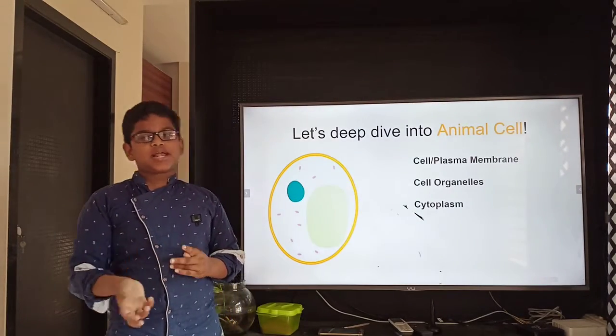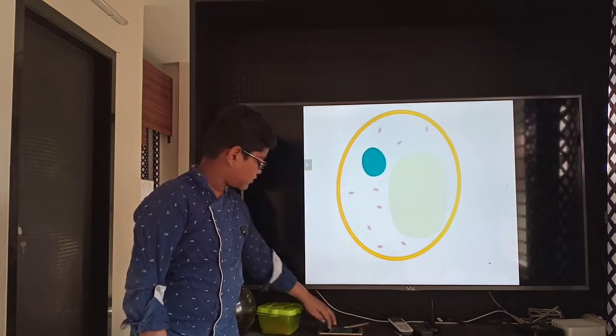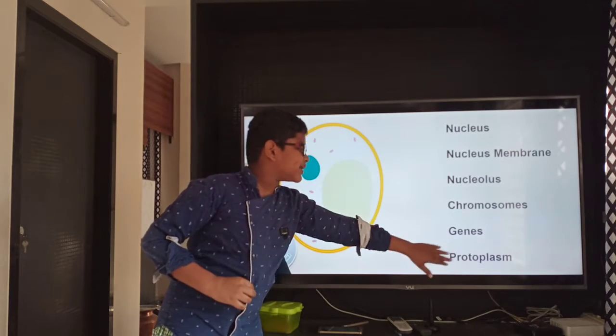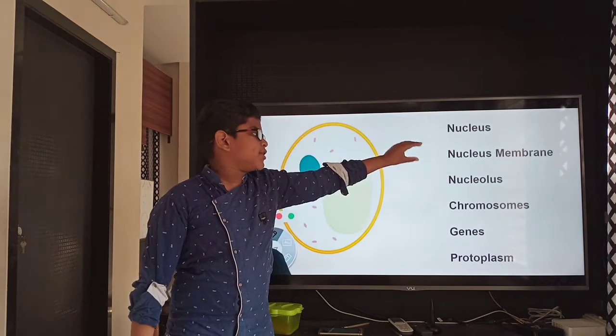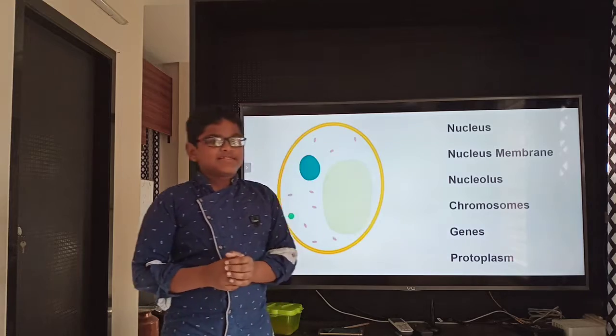Now let's study about them. These are some other main parts of the cell: nucleus, nucleus membrane, nucleolus, chromosomes, genes and protoplasm.